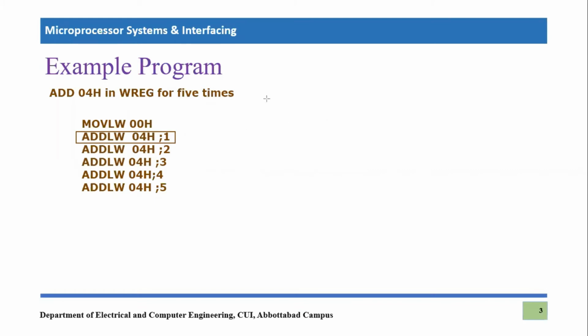So how we will be doing it, I will write over here, move literal to working. First of all, the first thing will be the same. Before we go, how many times do you want to repeat it? Let's put the number in the working register. So 05 hex, we want to repeat it for 5 times, right?